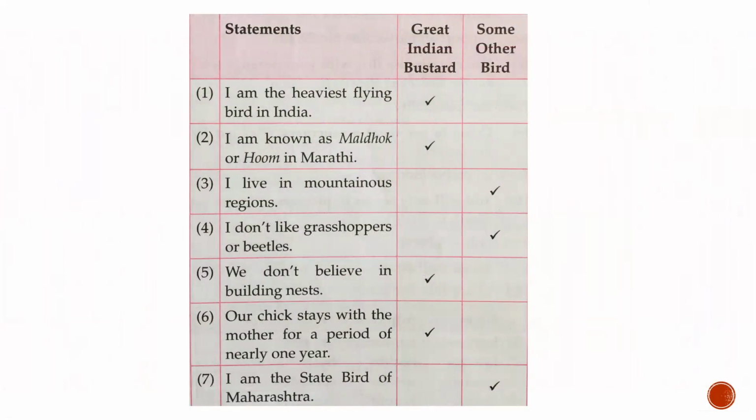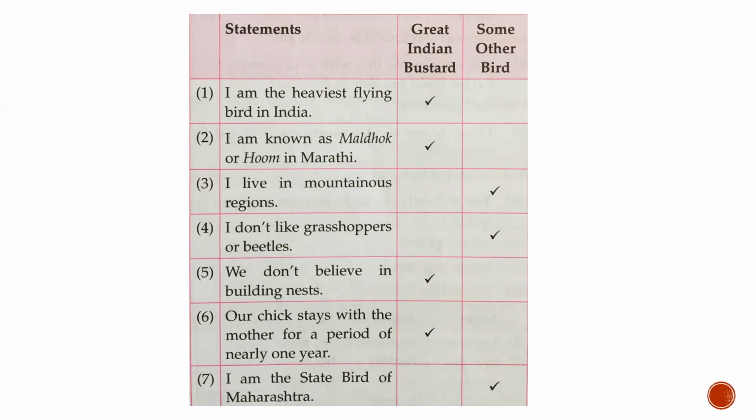Number 5, we don't believe in building nest. So who are they? Great Indian bustard, because they don't build their own nest. Number 6, our chick stays with the mother for a period of nearly 1 year. So who is staying together with the mother? Child of a Great Indian bustard or some other bird? Answer is Great Indian bustard. Number 7, I am the state bird of Maharashtra. So is Great Indian bustard the state bird of Maharashtra? No. So this statement applies to some other bird.